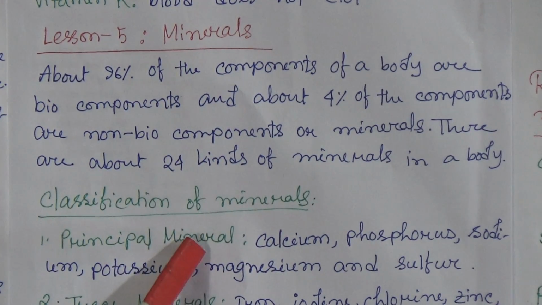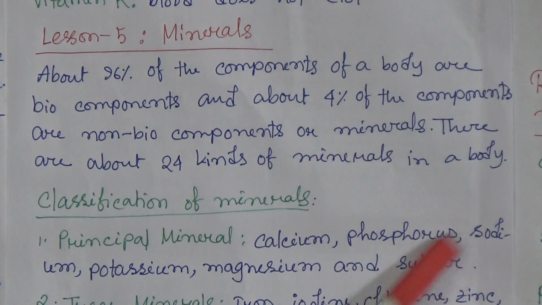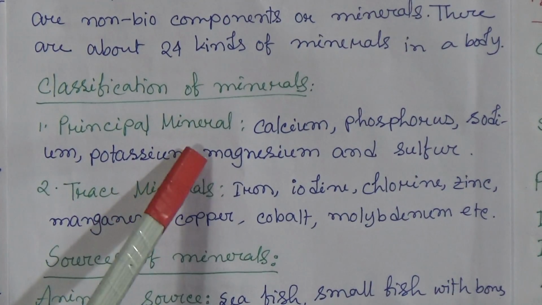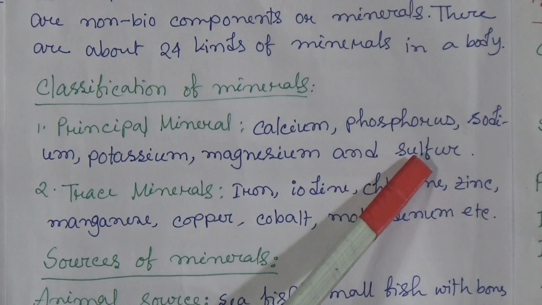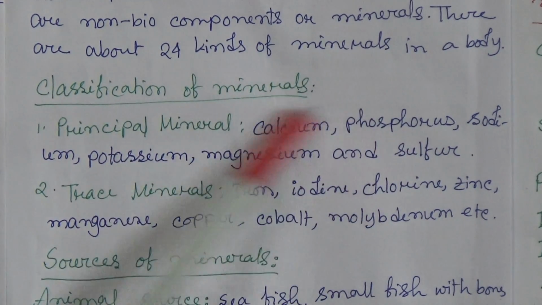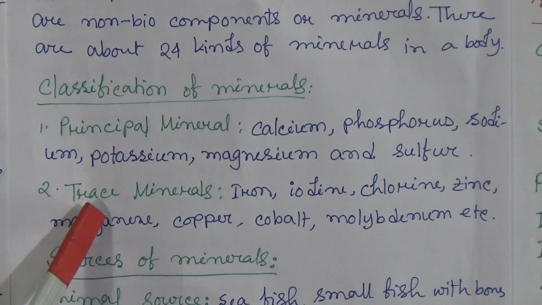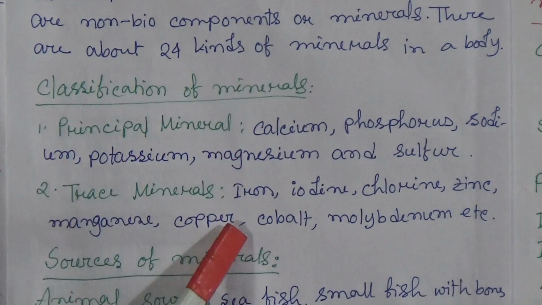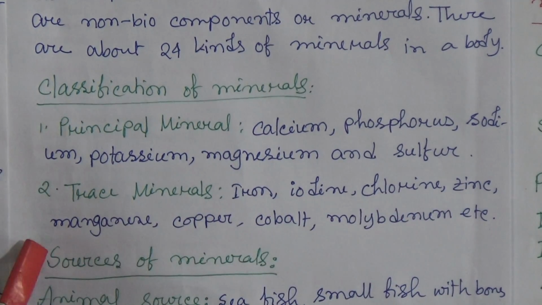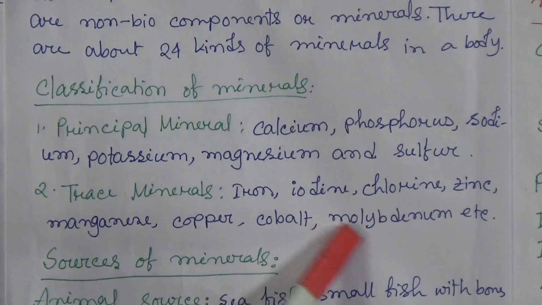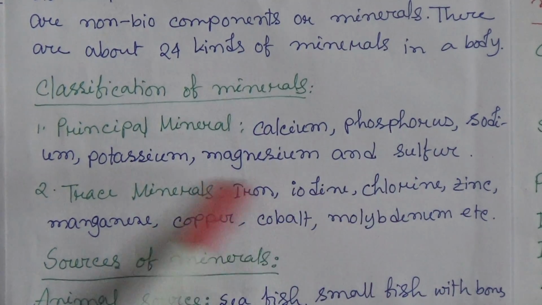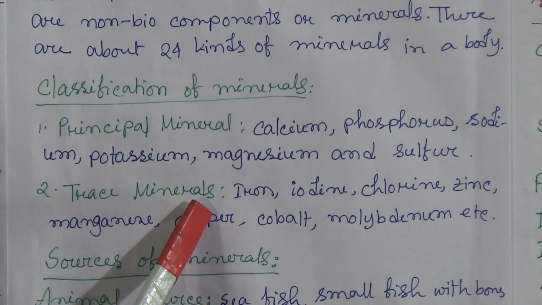Principal minerals: calcium, phosphorus, sodium, potassium, magnesium and sulfur. Number 2 is trace minerals: iron, iodine, chlorine, zinc, manganese, copper, cobalt, molybdenum, etc. These are called trace minerals.